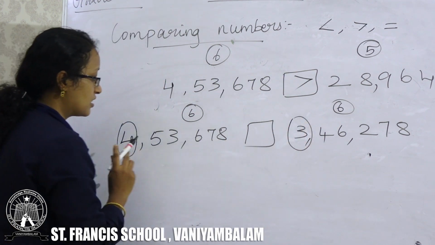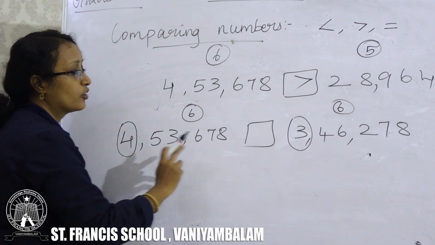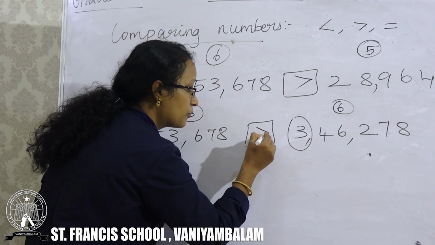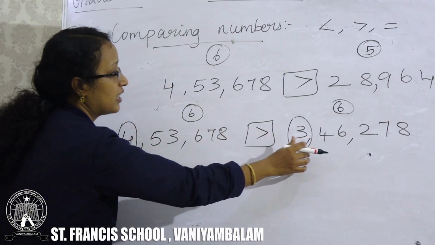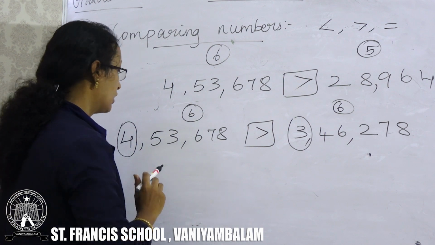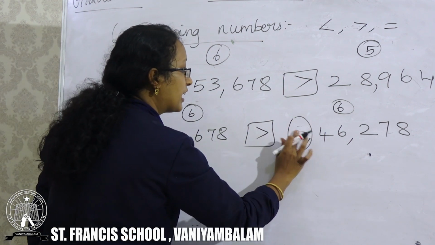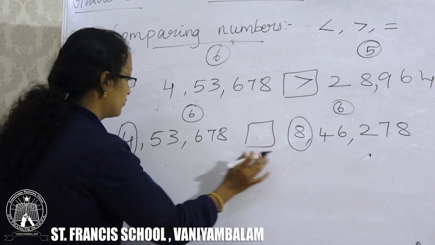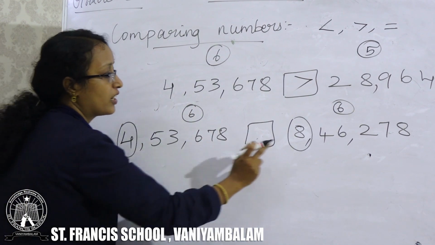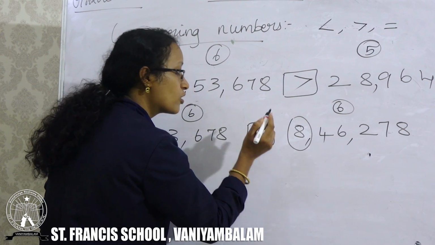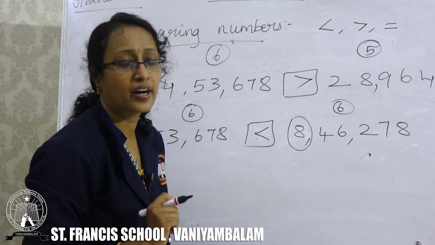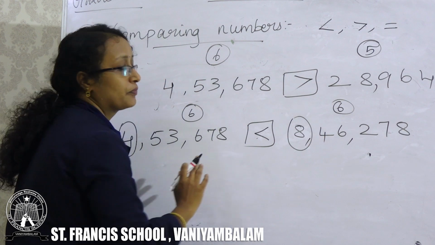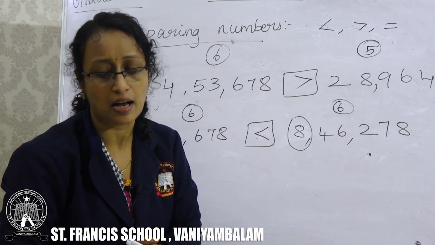What is the first digit? Your first digit is 4 and here it is 3. So you can put the greater than symbol. 4 is greater than 3. Suppose if you have 8 here, what will be the answer? When you compare this first digit, here you have 4 and this is 8. So you can write 4 is less than 8. If the number of digits are same, compare the first digit of the number.